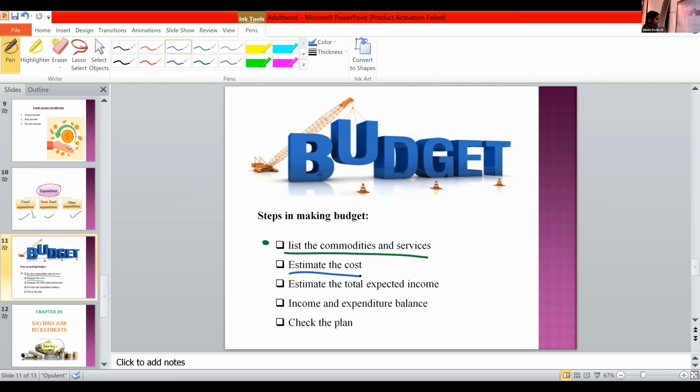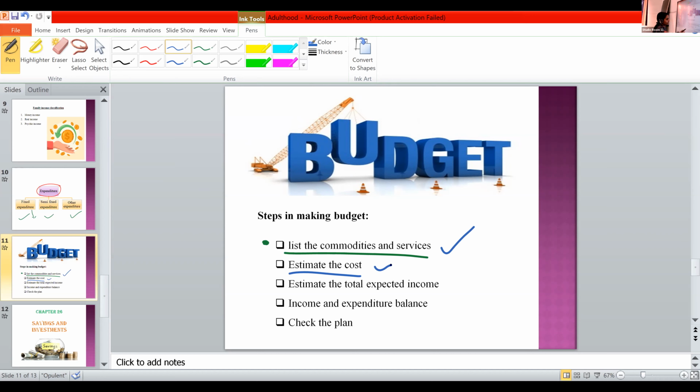It's a big mistake, so don't do that. For example, ice cream 2000 is a correct estimation. Like in Sana, the paint 60 rupees, brush 5 is also a good estimation. So first we list all the things we need, then we estimate the cost.